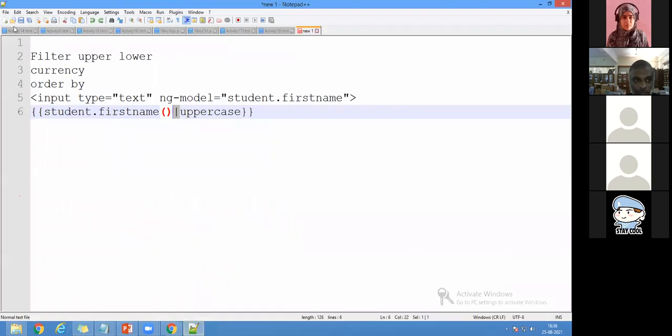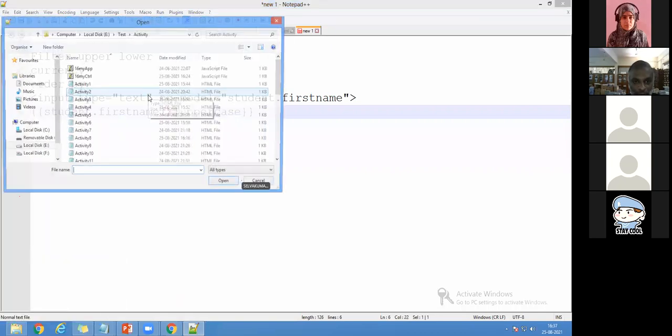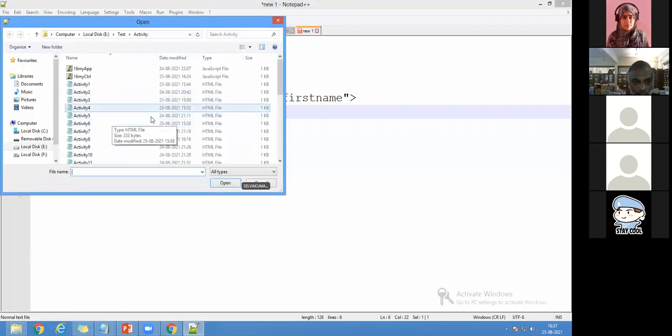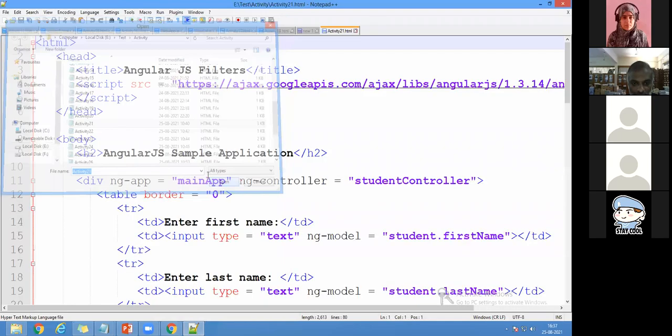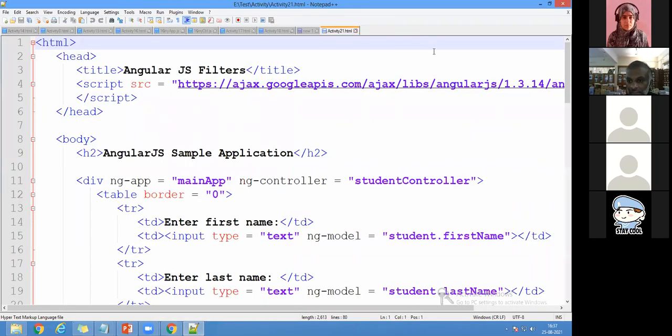I will explain the program when I open it. Now I will open the program, it is activity 21. Yeah, now you can see here. I request the participants to not scribble, please.